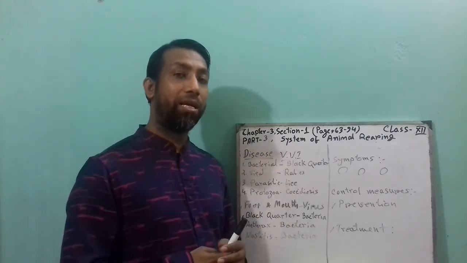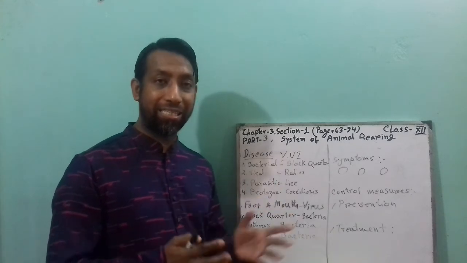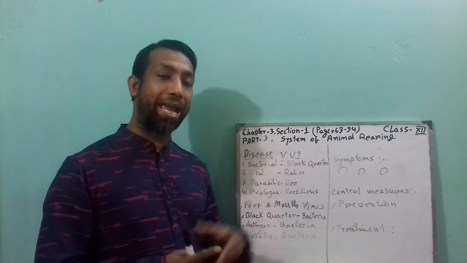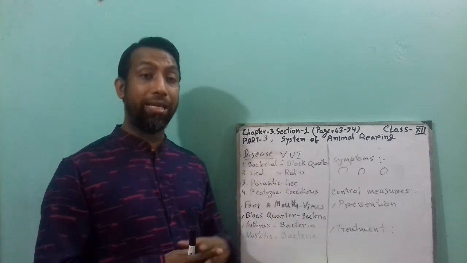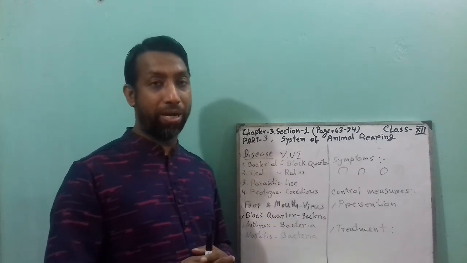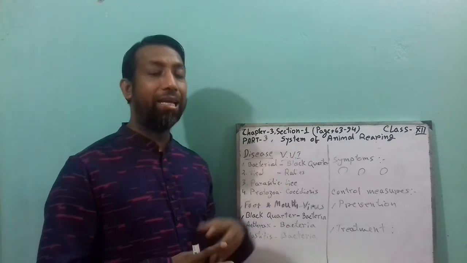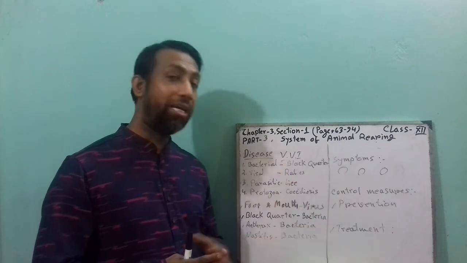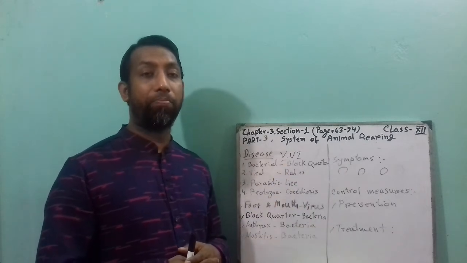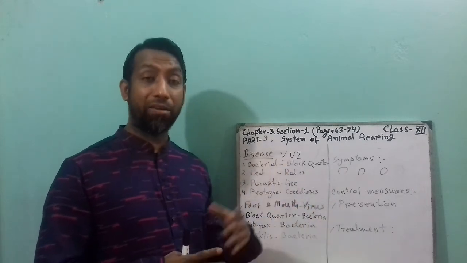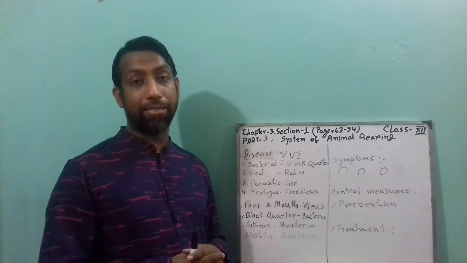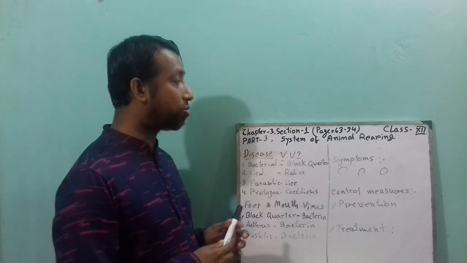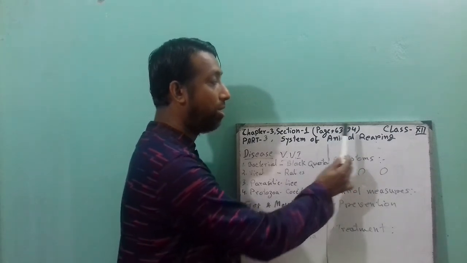What will be the summary? I explained first the necessity of livestock, then characteristics of some cattle breeds, then characteristics of some goat breeds, some terminology as well. Then I talked about disease management. Then I talked about livestock feed preservation, which is hay and silage. So memorize it properly, and you can find these topics on page number 63 to 94.